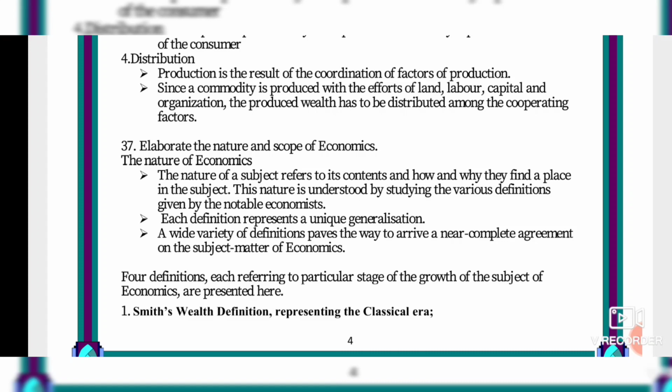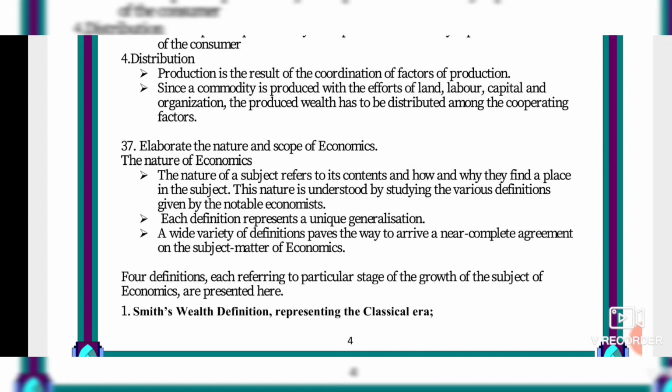The use of assumptions like other things remaining the same makes the economic laws hypothetical. Laws in economics are more exact, precise and accurate than the other social sciences. Some economic laws are simply truisms.